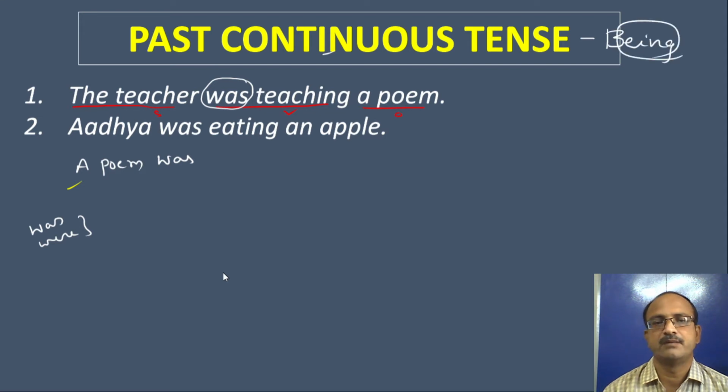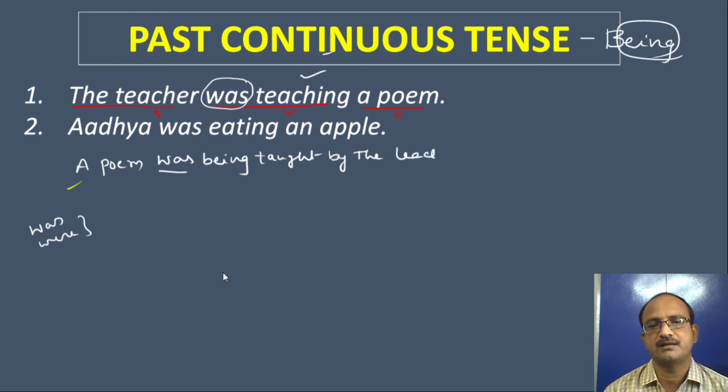In the continuous tense model, I said early in my video 1, we use the word being: present continuous tense being, past continuous tense being. Understand? So after the helping verb, we must write being. And what is the V3 form of teach? Teach, taught, taught. So taught is the V3 form. A poem was being taught by the teacher. This is the passive voice.